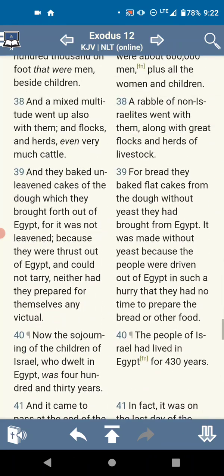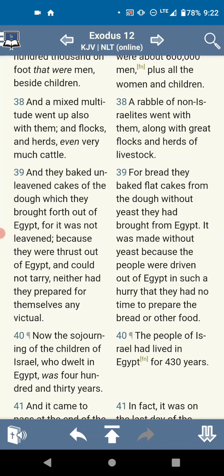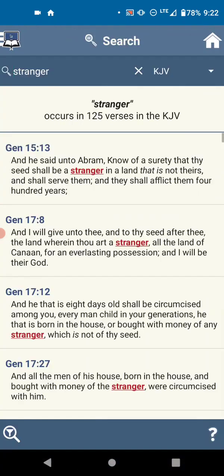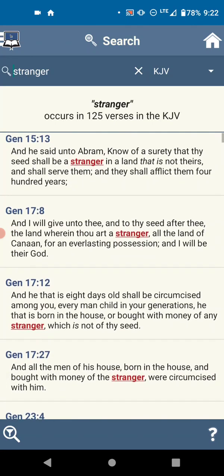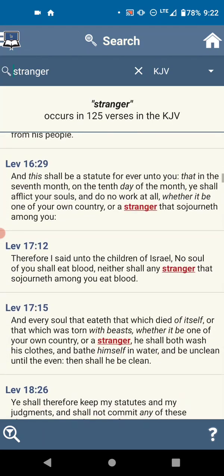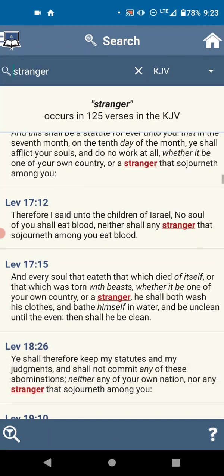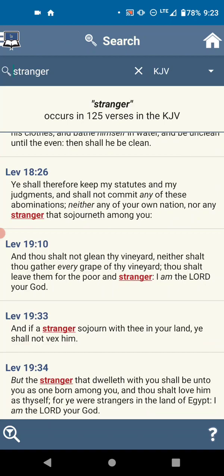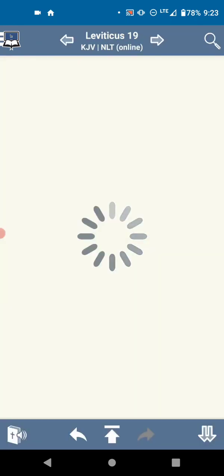Actually, before I grab this, where's the one on stranger? That's not afflict a stranger that dwelleth amongst thee. Actually, let's grab. Okay, Genesis 15:3, right? I believe it's the one in Leviticus and the laws. Shall any stranger sojourn? Right, okay. It could be this one. A country he shall both wash his clothes. Okay, about 19. Stranger in your land. Okay, this is the perfect one.